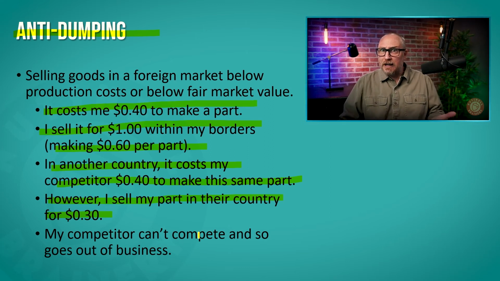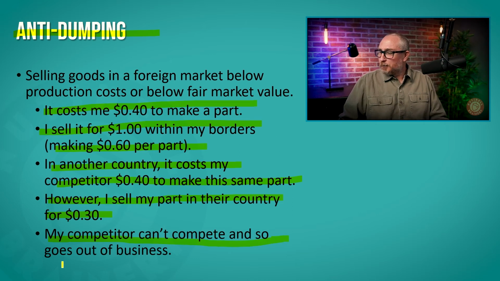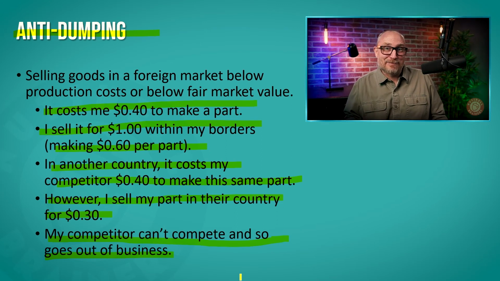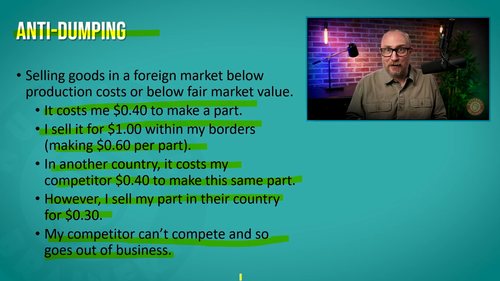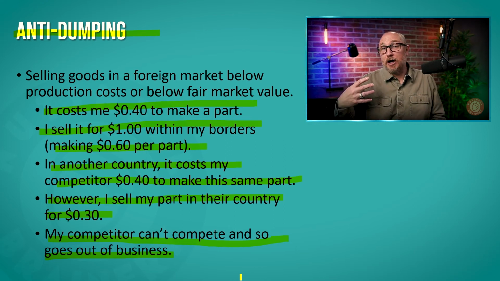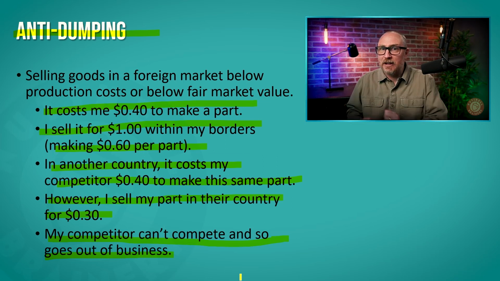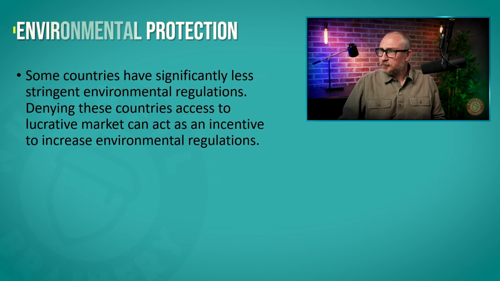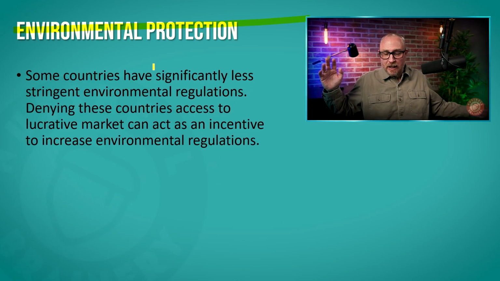But why would I do that? Because my competitor can't compete and so goes out of business. And then when my competitor goes out of business, now I can ratchet up prices because I am the only provider. Okay, this is what's considered dumping. And the EU's investigation found that China, Indonesia, and Taiwan were producing and selling steel at below cost, which is harming the EU's industries. Okay. All right.